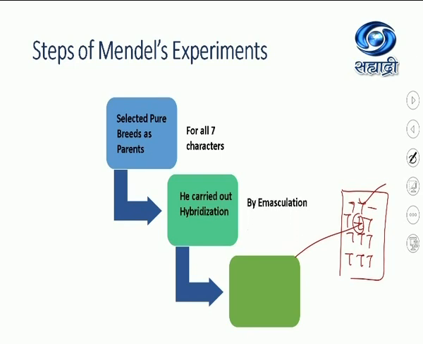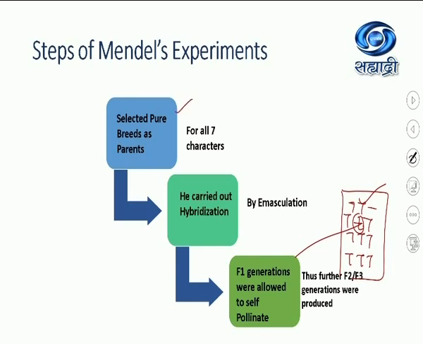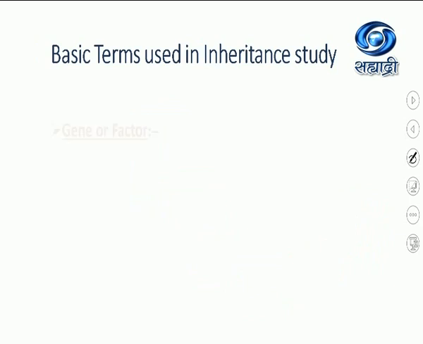He carried out hybridization by emasculation. He obtained F1 generation. F1 generation were allowed to self-pollinate. Selfing was done, and then F2 generations were obtained, or further F3 generations, filial 1, filial 2 and filial 3 generations were produced. Not only this, he kept his record systematically using the knowledge of statistics and mathematics. So these are the 3 very important steps of Mendel's experiment: selected pure breed, carried out hybridization and allowed selfing of the F1 generation. Basic terms used in inheritance study.